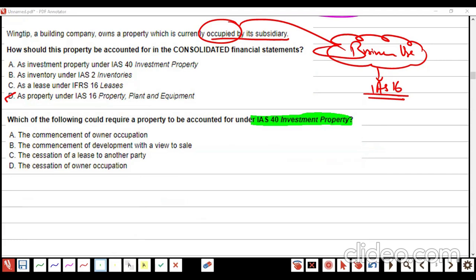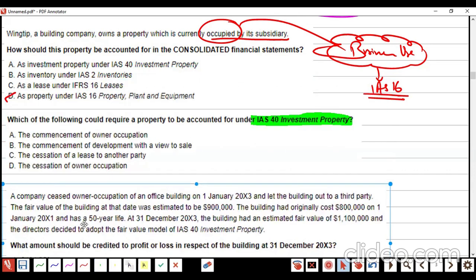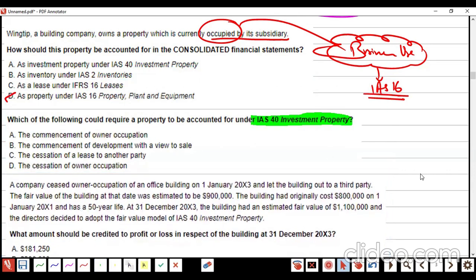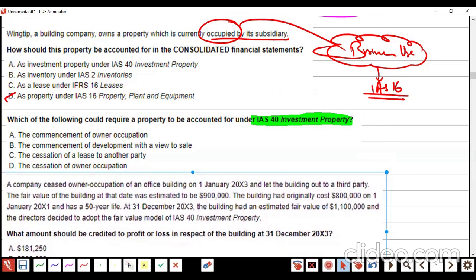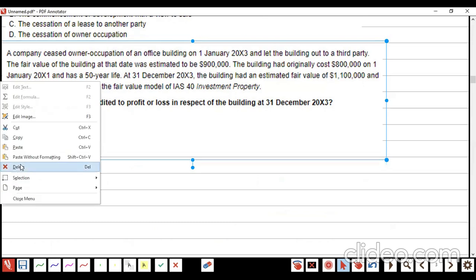Owner occupation, commencement of development. D. Absolutely correct.